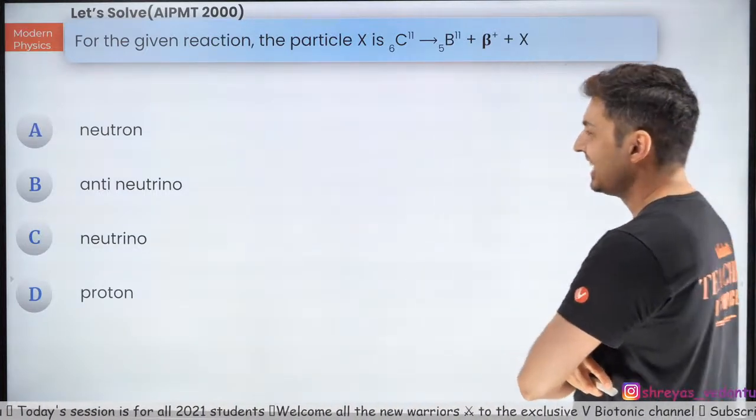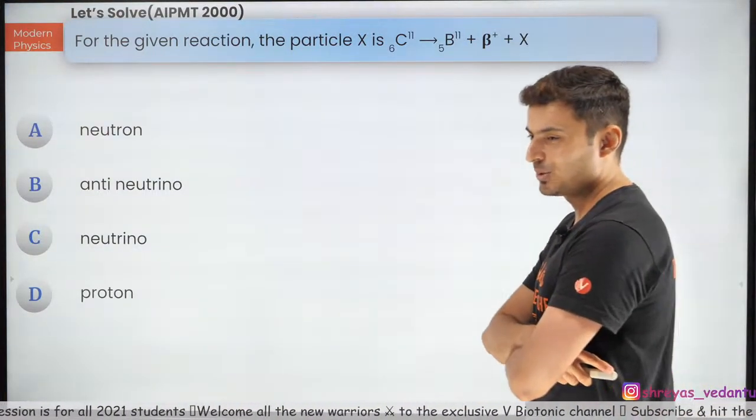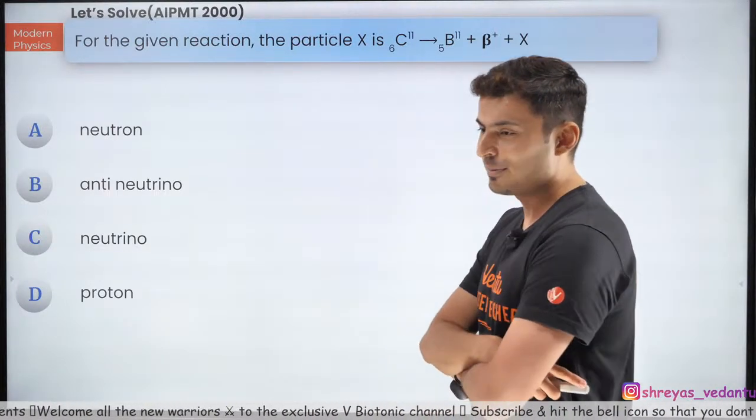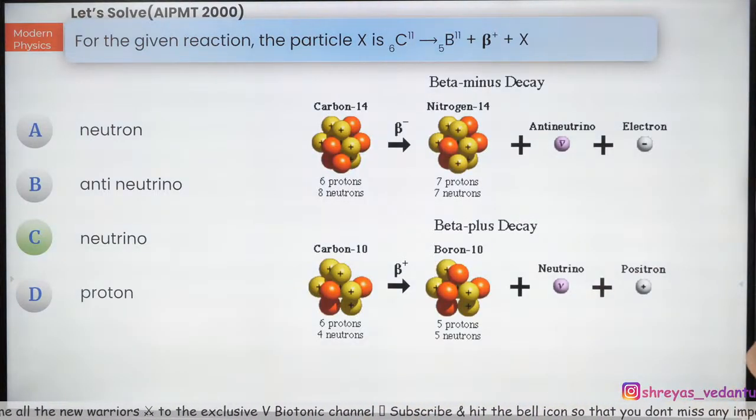Okay. Let's see. Many of you are confused. Many of you are going to lose marks over here. Some of you are saying C, most of you rather. Some of you are saying A. The correct answer is C, correct.